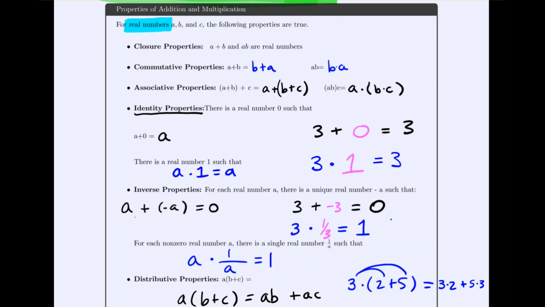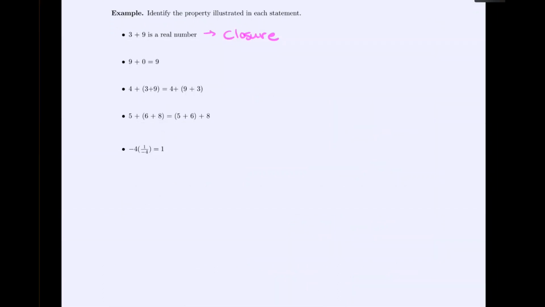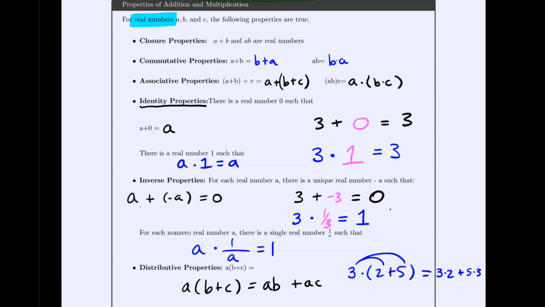Next, we'll look at the statement 9 plus 0 equals 9, and then we think through what this is trying to tell us. And then we see that would be the identity property, the idea that you can start at a number, add 0 to it, and then stay at the number. That's our 9 plus 0 equals 9, so this illustrates the identity property.